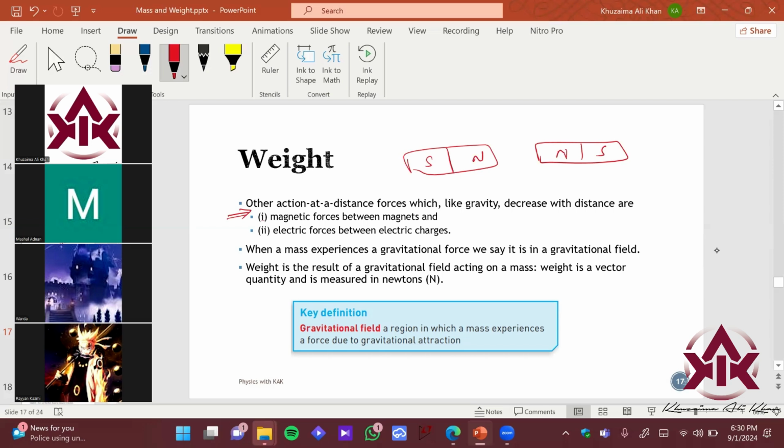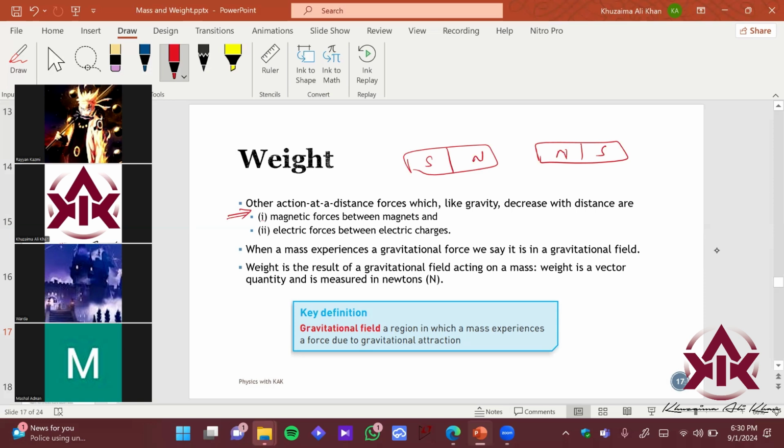So who has played with the magnets in their childhood, or again obviously your child now? कौन खेलता है अभी मैग्नेट से? Ryan plays, Mashal also plays. Who else?